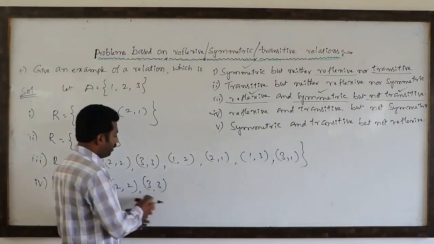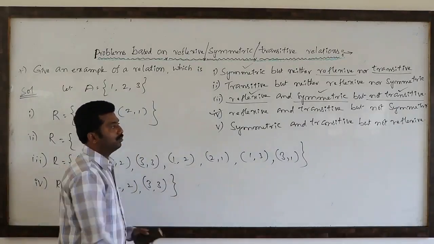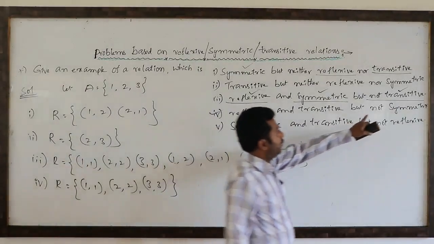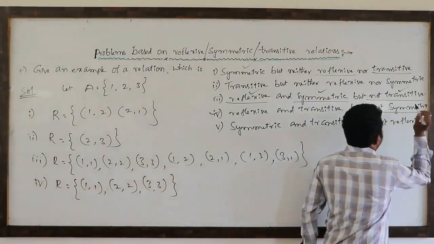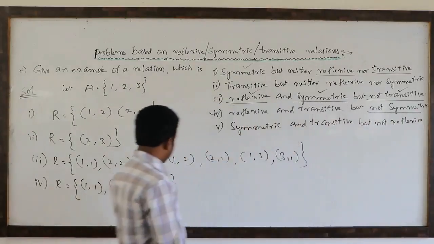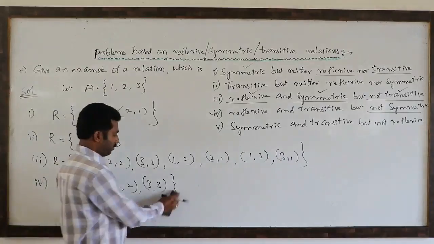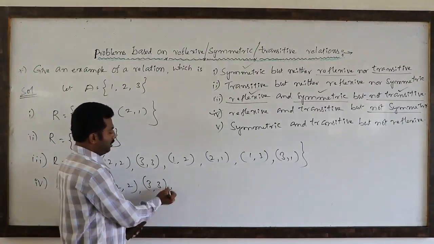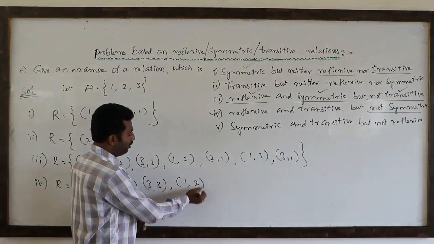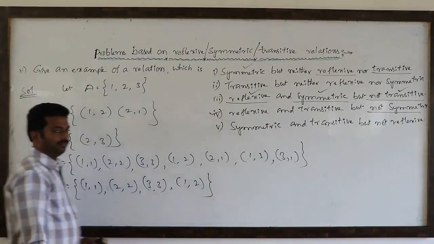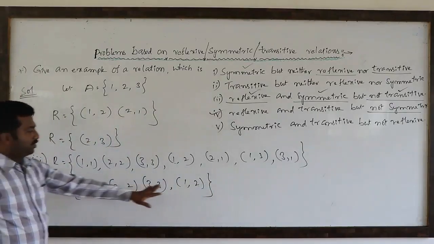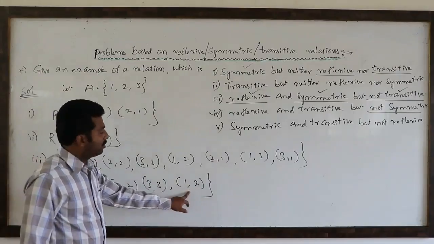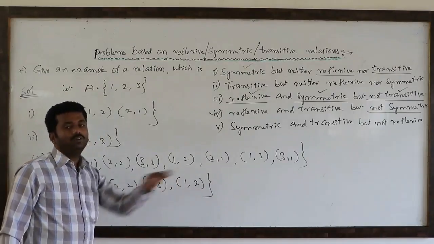If you stop here, this is trivially symmetric also, but our example should not be symmetric, so we should not stop here. Suppose I add (1, 2). You observe, this is not symmetric. Why? (1, 2) is there, but (2, 1) is not there.